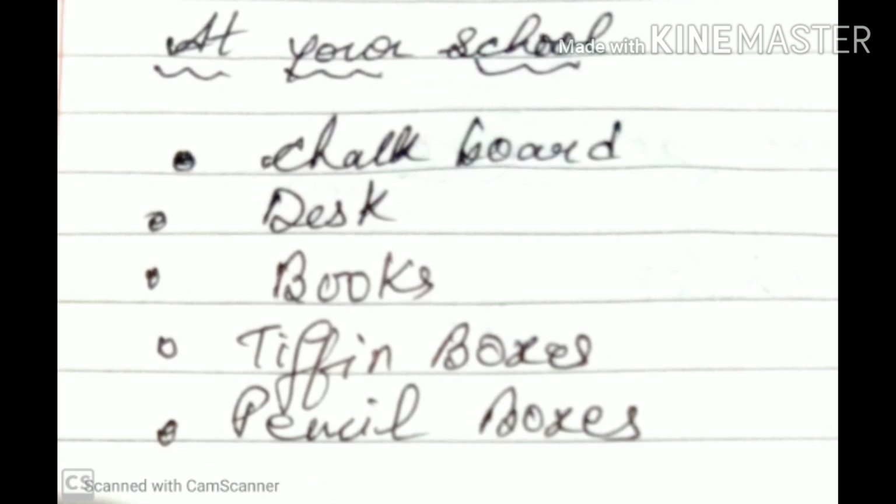Rectangles at your school: chalkboard, desk, books, tiffin boxes and pencil boxes.